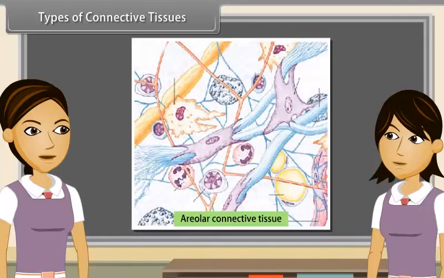Areolar connective tissue is a loose and cellular connective tissue. The matrix of areolar connective tissue contains white and yellow collagen fibers.